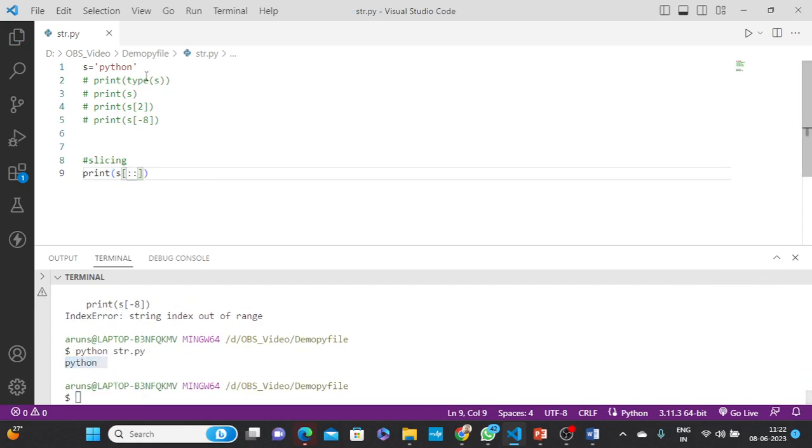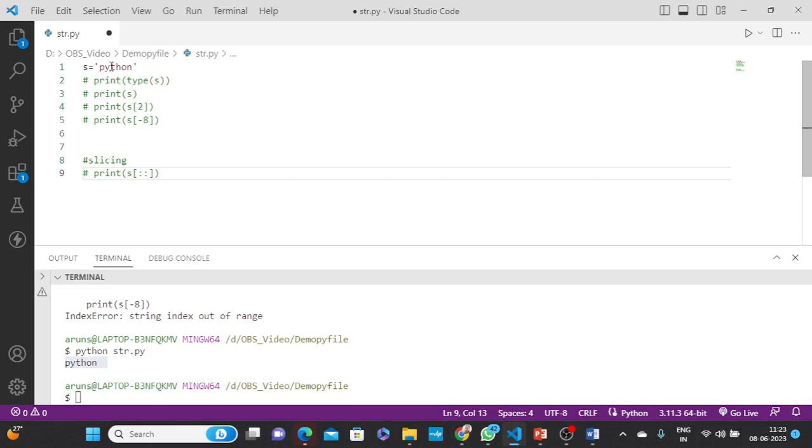It is because the start is 0. Here I am not giving anything for the starting index, 0, and not giving anything for the last index, so it is considered the last position, 6. The step is 1 by default, which is the positive direction. In this way I can access the whole string, but I want to access only a part. How do I access it? You do not mention 1 here, it is considered 1 by default.